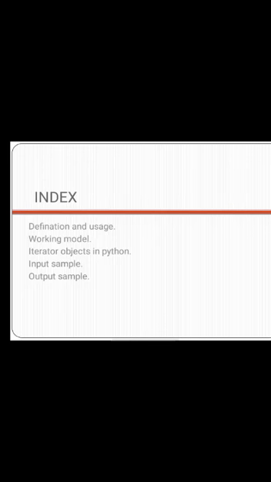First we will see the definition and usage, its working model, iterator objects in Python, its inputs, what input we are taken, and the output of that.